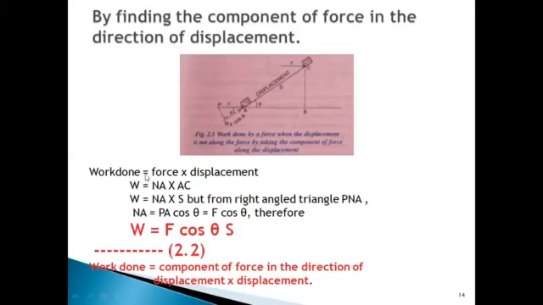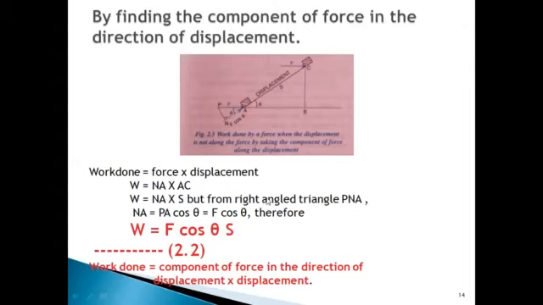Now we know that work done is force into displacement. So work done is equal to force into displacement. What is force here? NA is the component of force in the direction of displacement. So NA is the force into AC. AC is nothing but the displacement of the body. It has shifted from A to C. So NA you will write as it is into AC. Displacement is nothing but S.